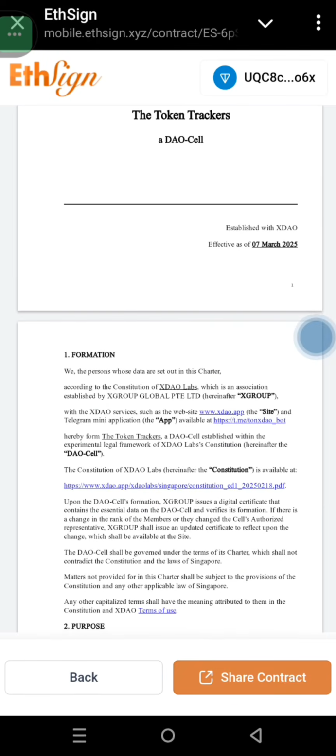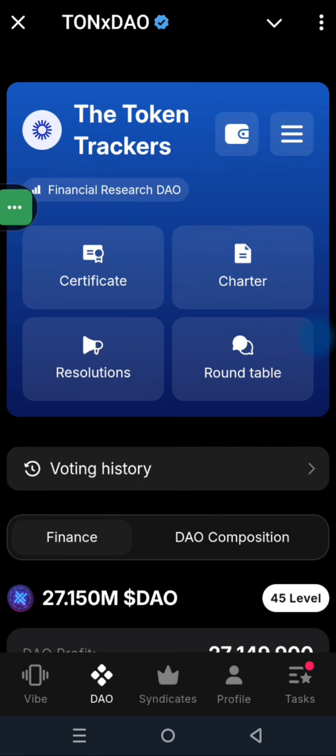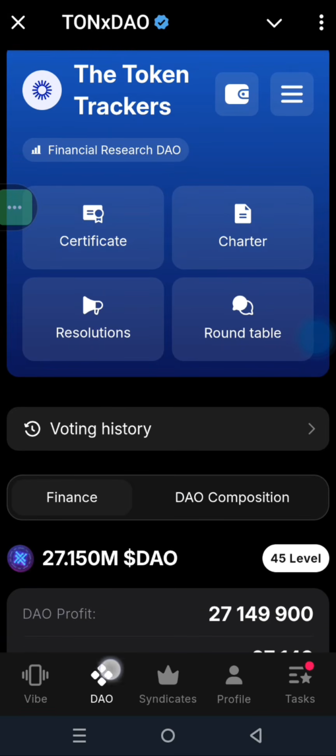So what do you have to do from here? All you have to do is come back to this point, cancel it, and then head back to your Tonxdao app. This is my Tonxdao app right now, and you can see I have completed the process and my DAO has changed. It was not like this before. If you checked when I just started, if you click here, it will show you to register. So I've registered, and that's why it is now showing like this.